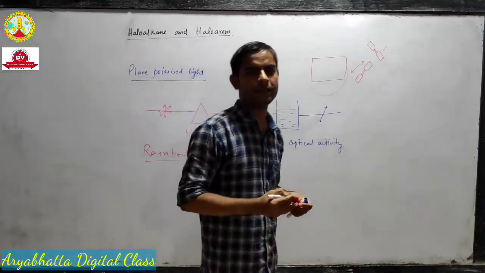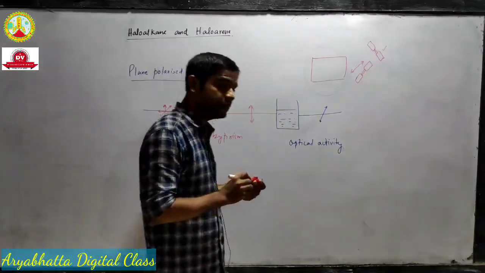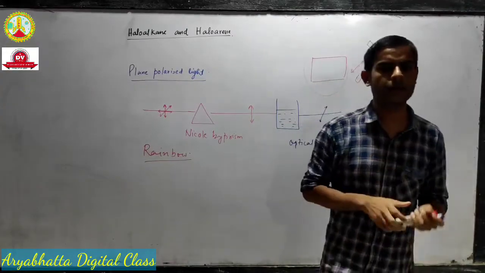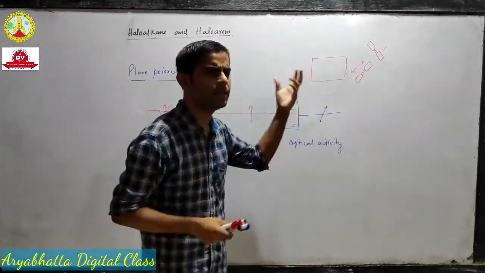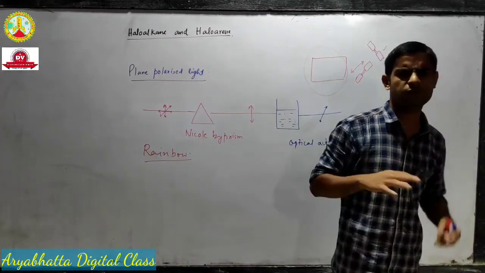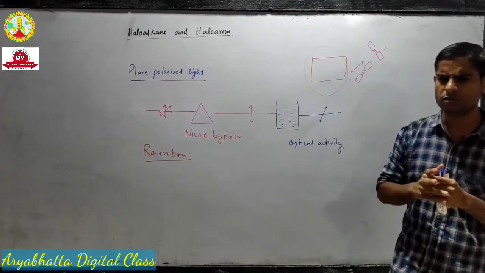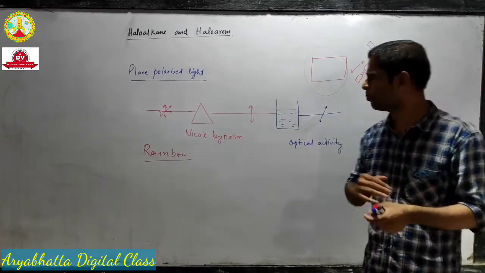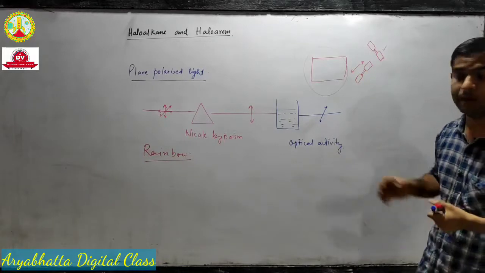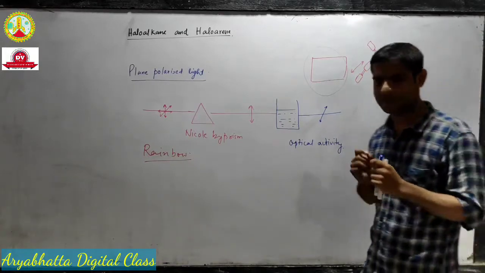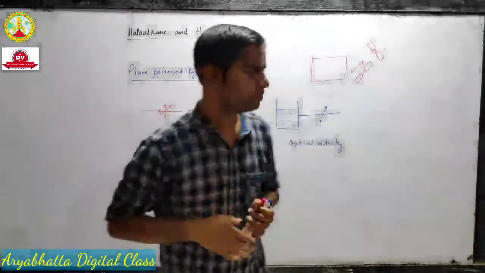It's quite interesting, and it tells you about the special nature of polarized light. If you have an LCD or LED TV and a sunglass that costs around 1000 to 2000, actually cheap sunglasses are not Polaroid glasses, so you won't be able to see this phenomenon. You have to use some expensive glasses for this purpose.